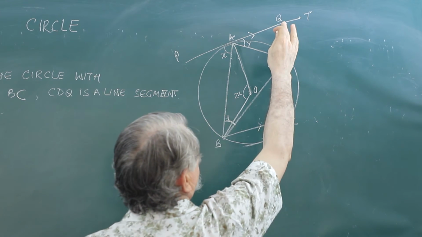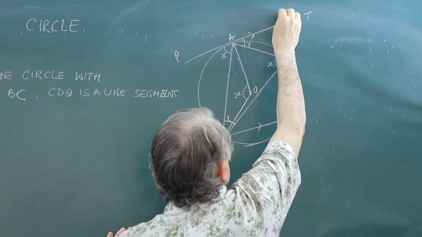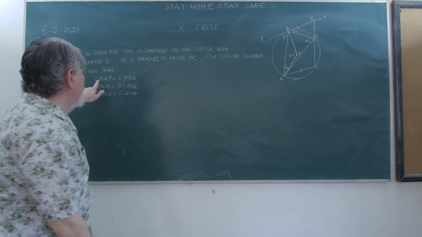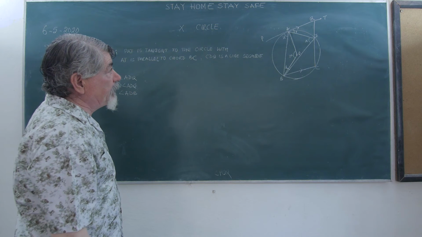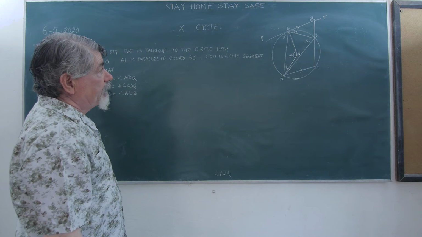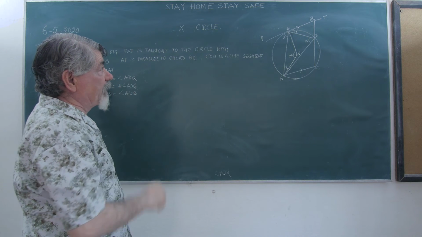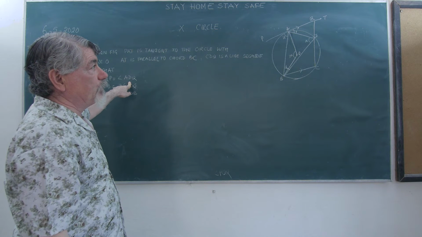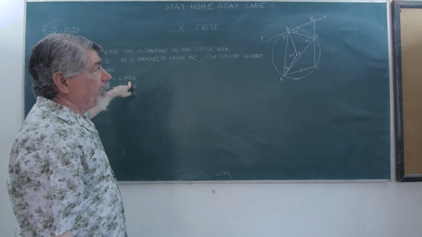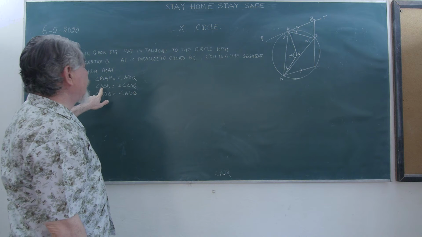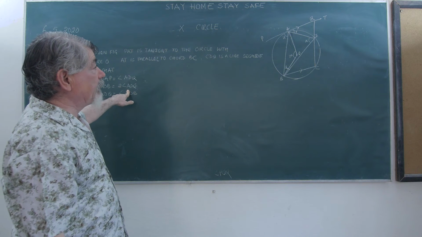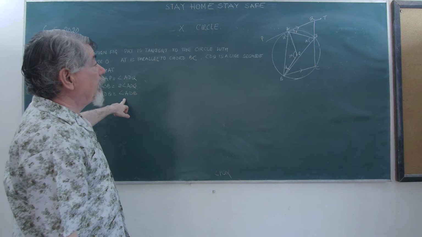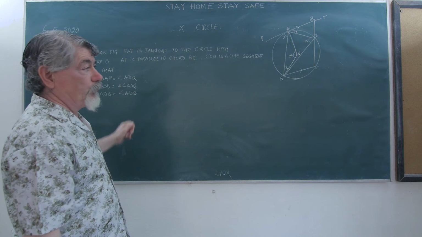CD is extended to meet this line at point Q, and we have to prove angle BAP, which I have denoted as X, should be equal to angle ADQ, and angle AOB will be double of angle ADQ, and also angle ADQ and ADB are equal.